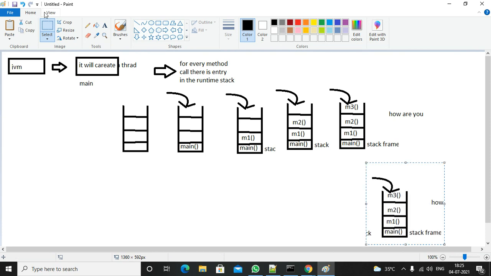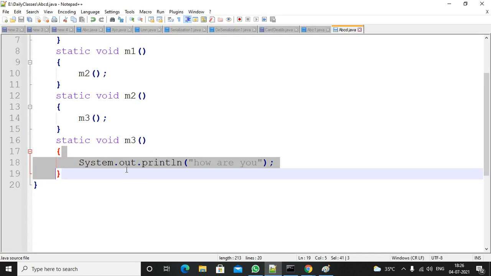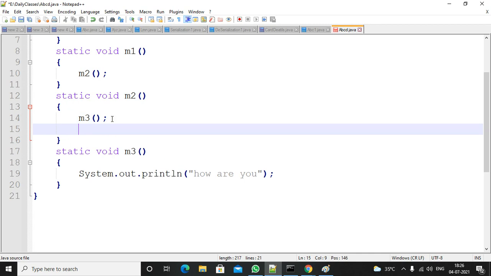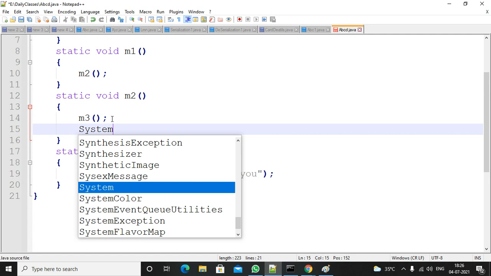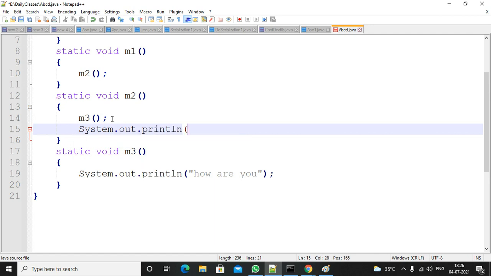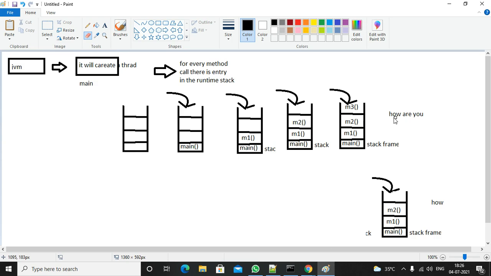So next level, M3 will be removed from the stack. That means execution is completed. Once the method execution is completed, it will remove the entry from the stack. So the cursor will automatically come back to M2. If there are any statements in M2, then those statements will be executed. That means in the output screen, it will be printed from M2.